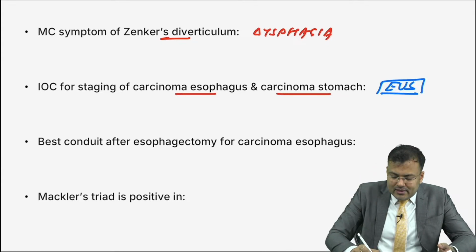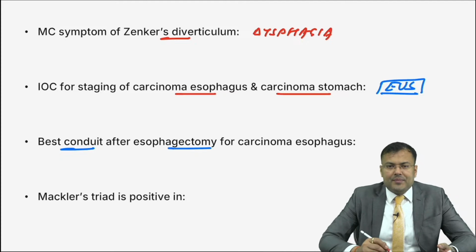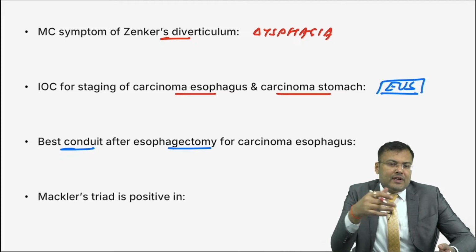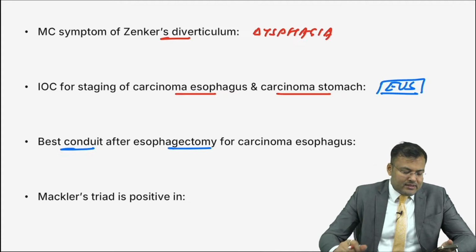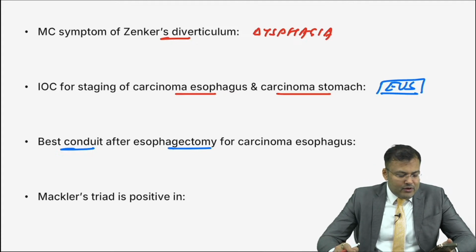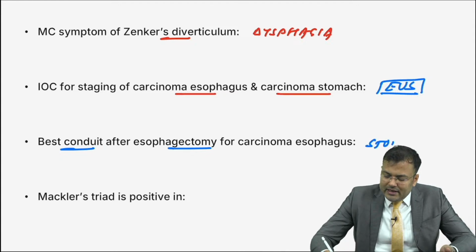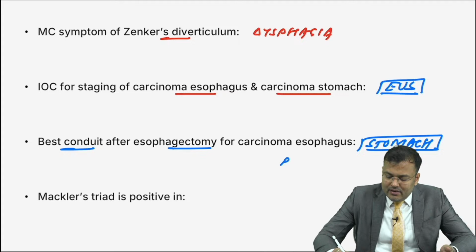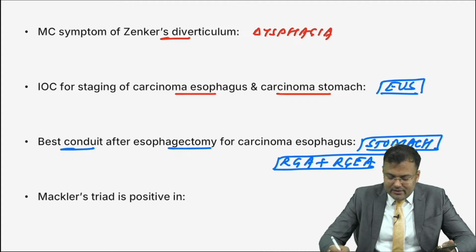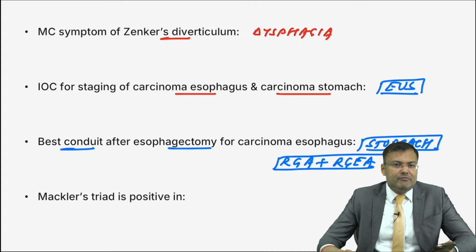Next, best conduit after esophagectomy. In a patient of carcinoma esophagus, you resect the esophagus and then you use an alternative channel. What is that best conduit? Very good, Dr. Max, you are correct. It is stomach. It is based on right gastric artery plus right gastroepiploic artery. That is stomach.